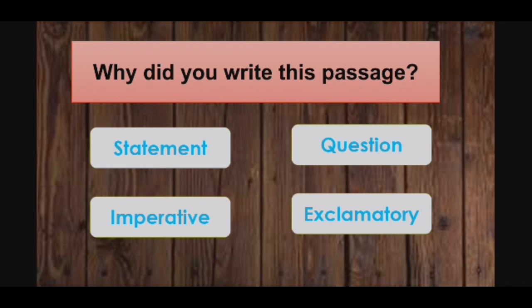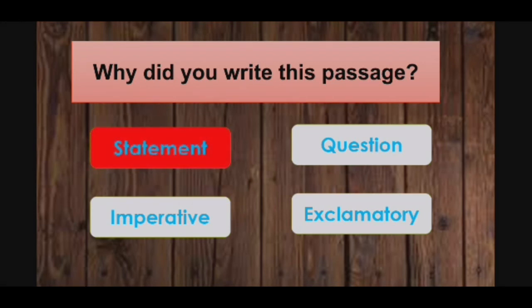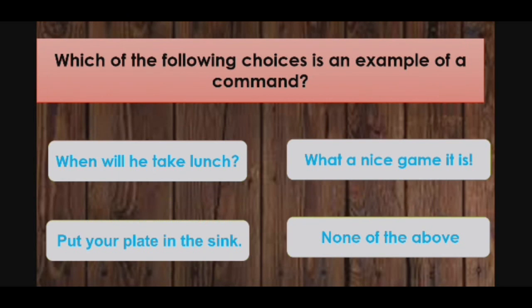Now let us click on statement. Oh no. Dear children, we need to think before we click on the option. See, why is the WH word, then did is the verb, and then you is the subject, and at the end you can find a question mark punctuation also. So obviously it is a question. Anyways, the last